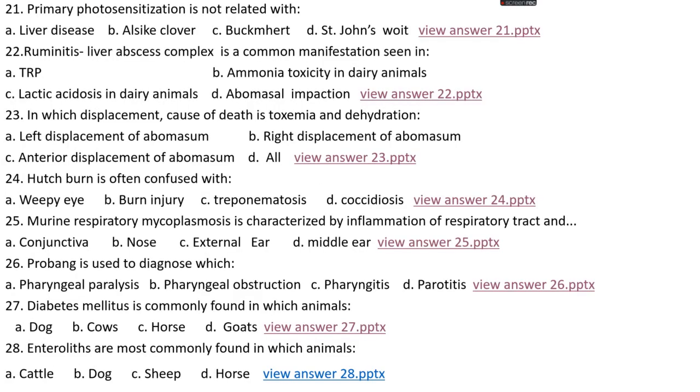Question number 28. Enteroliths, that is stones which are found in intestines, are more commonly found in which animal? Options A, cattle. Options B, dog. Options C, sheep. Options D, horse. The right answer is, enteroliths are most commonly found in horse.